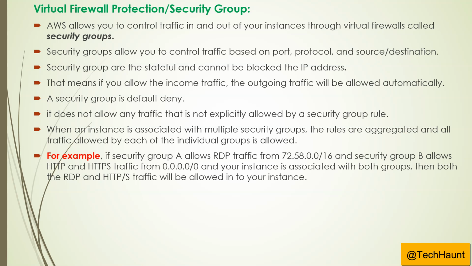So let's say security group A allows RDP traffic from 72.58.0.0/16 and security group B allows HTTP and HTTPS traffic from any source, let's say 0.0.0.0/0, and your instance is associated with both groups, then both the RDP and HTTPS traffic will be allowed into your instance.